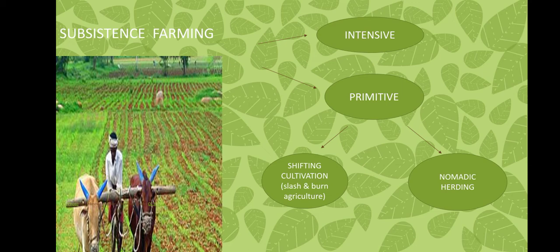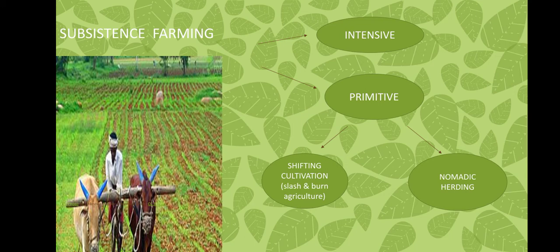Later, subsistence farming is divided into intensive and primitive subsistence farming. In intensive subsistence farming, the farmer cultivates a small plot of land using simple tools and with more labor. It is prevalent in thickly populated areas as arable land is less there, so they grow more crops in 1 year. Primitive subsistence is of two types, shifting cultivation and nomadic herding.